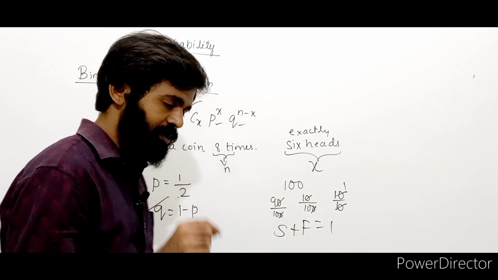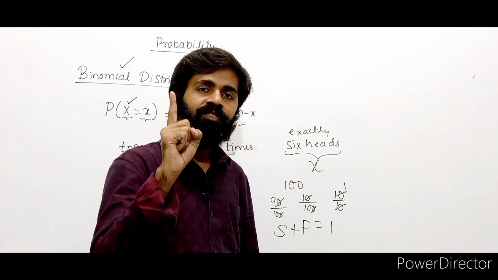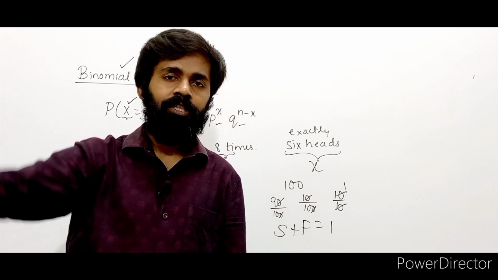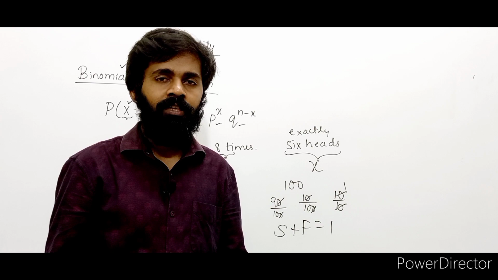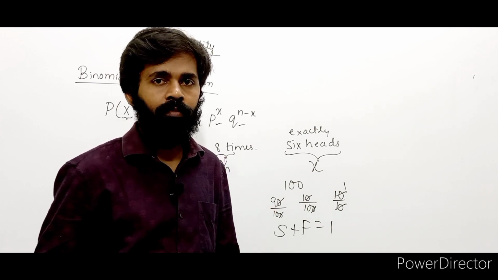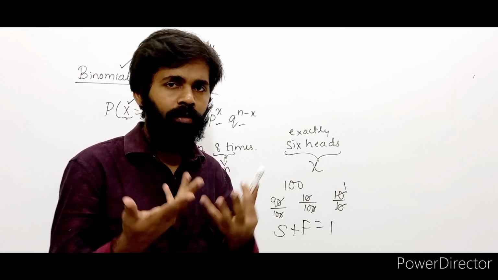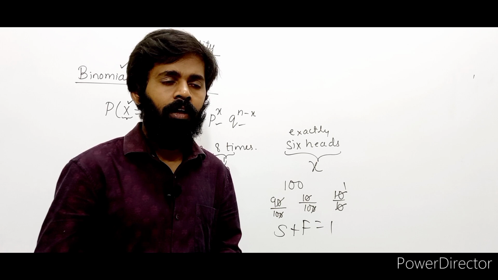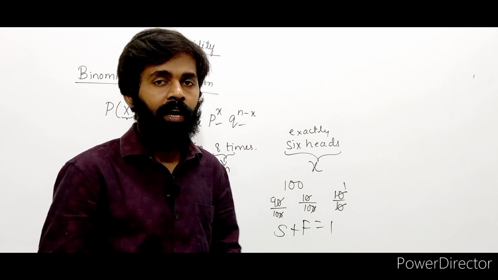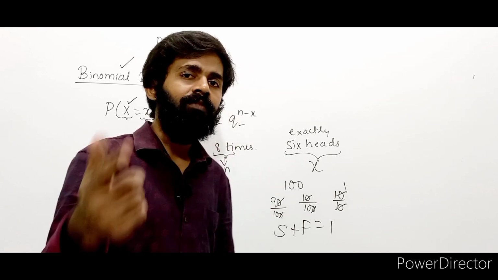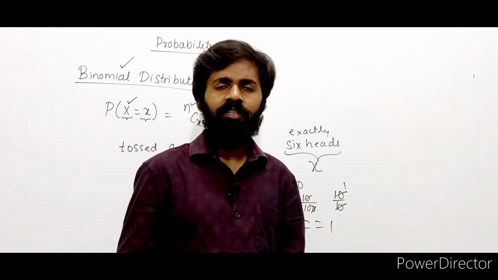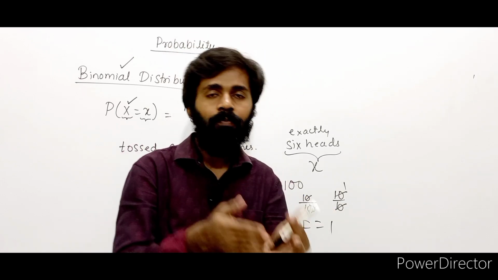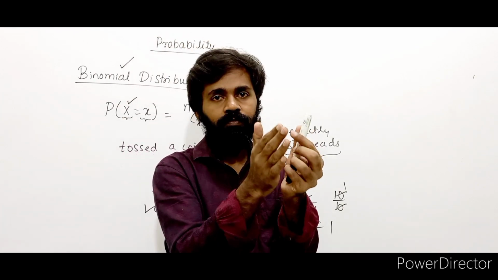One more condition for binomial distribution is that the probability of success or failure should remain the same throughout the event. What I mean is, if I toss a coin now, what's the probability of getting head now? 1 by 2, 50%. Probability of getting tail, 50%. Now let's say I have tossed the coin once. Again I want to toss it. Now what's the probability of getting head? Again 50%, right? Does it change? Obviously no. So the probability of success or failure should not change.